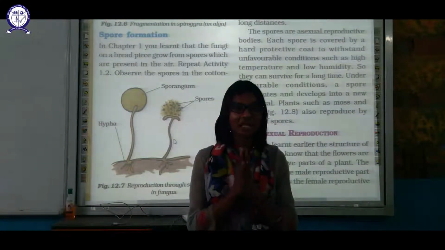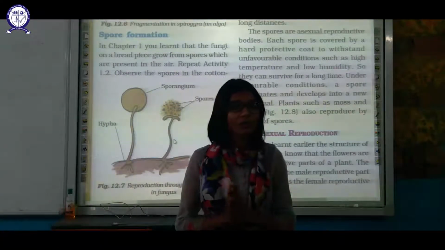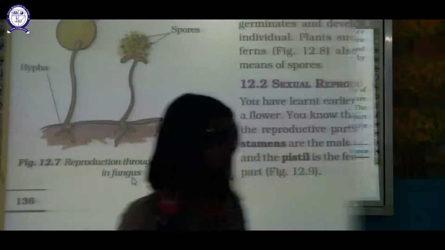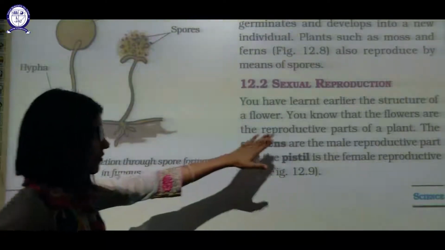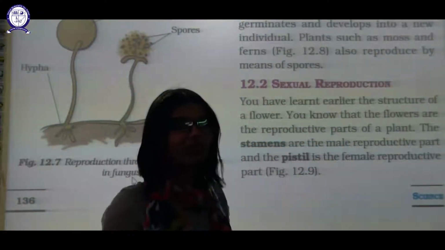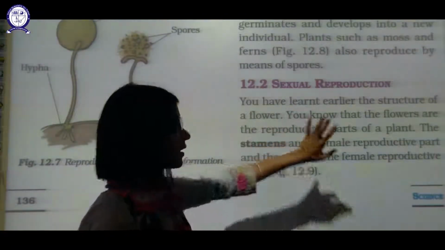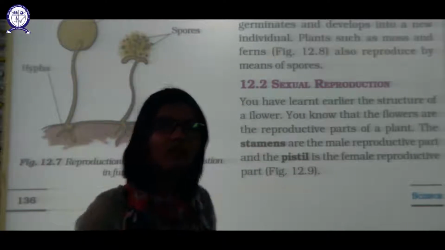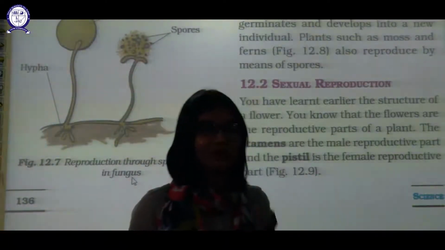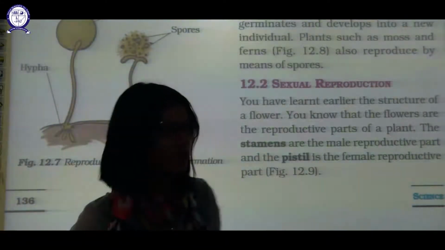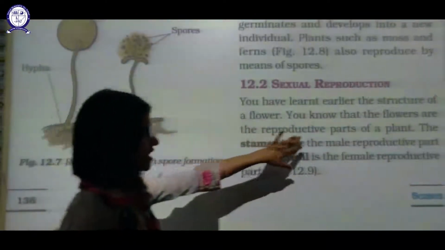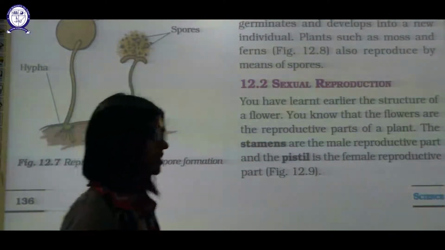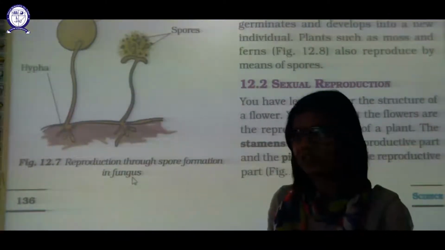Now let us study second part of this chapter, that is sexual mode of reproduction. Okay, let us study this part. So in sexual reproduction, flowers are basically the reproductive part of any plant. So the reproduction which is due to flowers, or the reproduction which involves the formation of seeds, is known as sexual reproduction. Okay, so you know that flowers are the reproductive part of the plant. The stamen is the male reproductive part and the pistil is the female reproductive part. We know about this since our class 6.